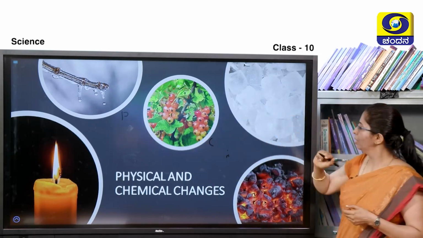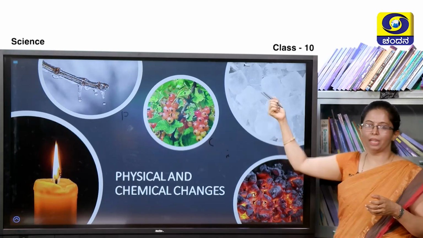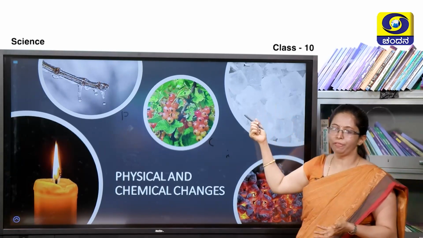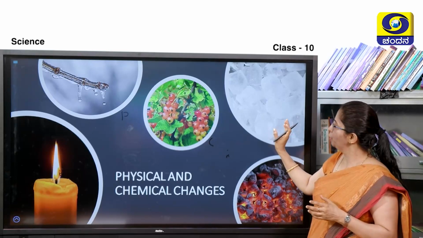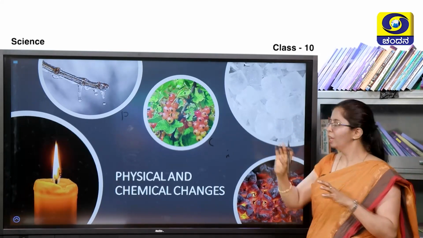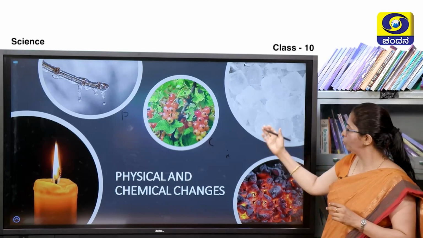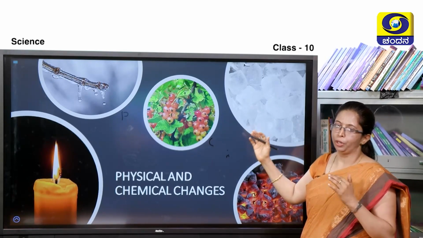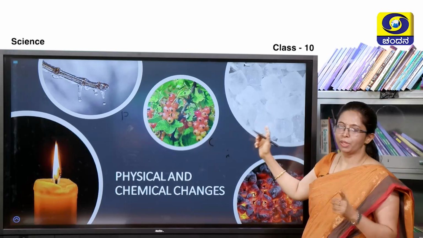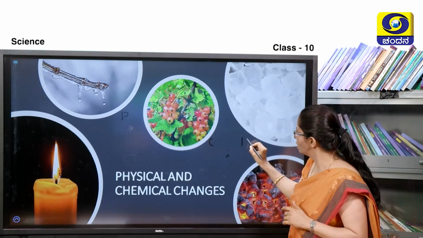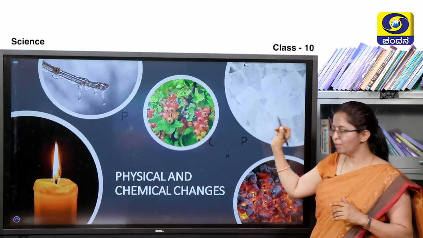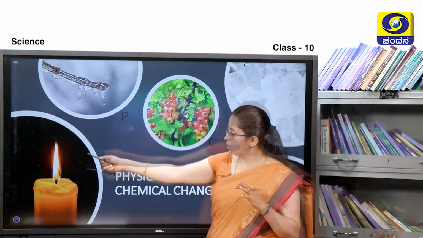Now, in the same slide, third picture, you can see certain cubes of ice. Ice, as I already told you, when kept in the freezer, will be in the solid state. When it is kept outside at room temperature, it melts into liquid water. This is again reversible. Hence, I can say it is a physical change. Now, moving on to the next picture.